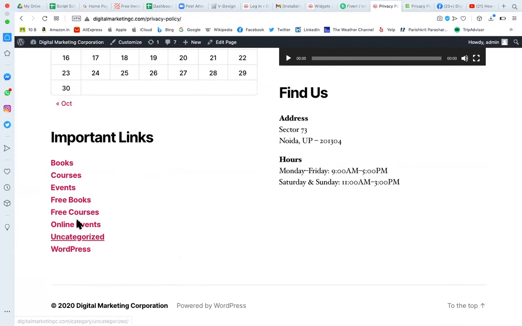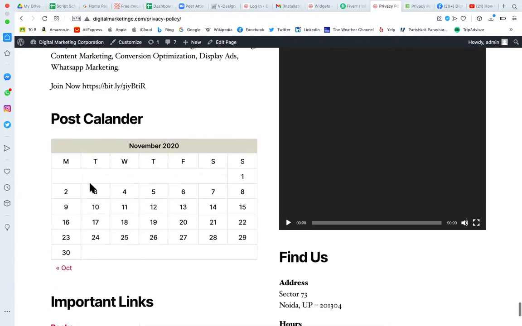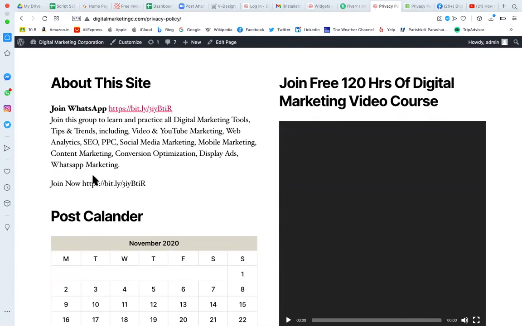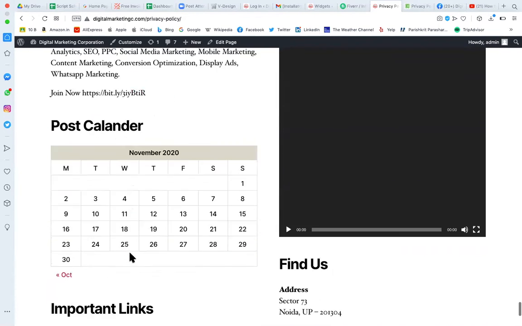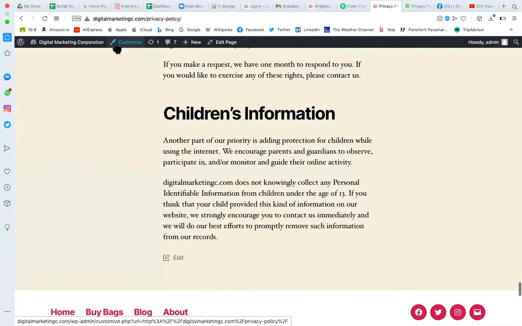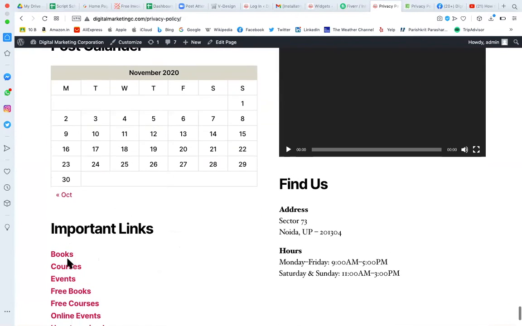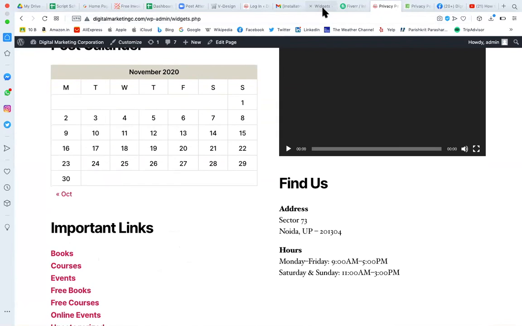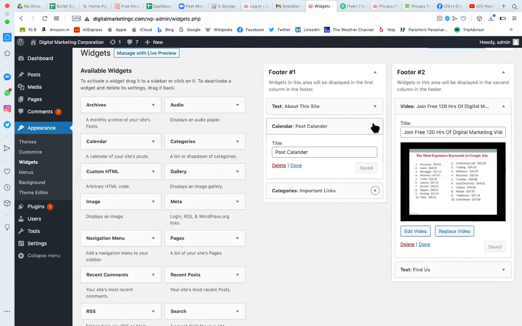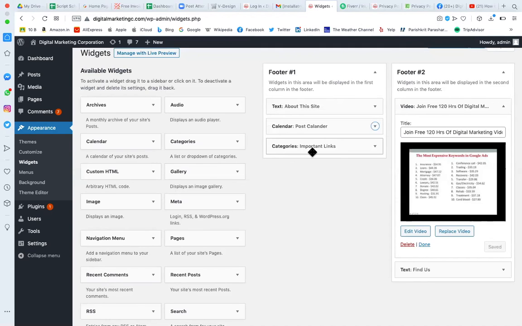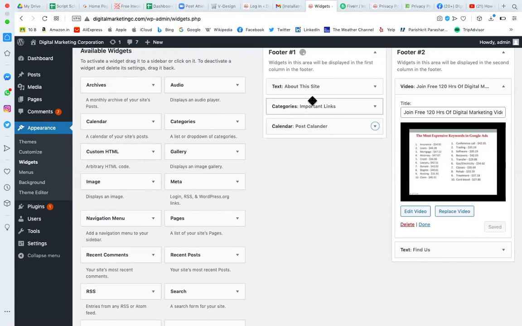These are the categories we have created, right? If you want this category list to appear first and the calendar next, say first you want to show about your company, then the list of categories, and then the calendar, you can change it. These three widgets are there, and you can manage them: text, calendar, and category. Right now it is text, calendar, and category. Now I'm changing it to text, category, and calendar.